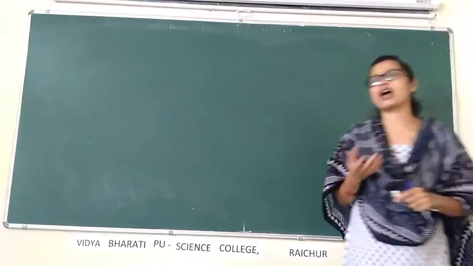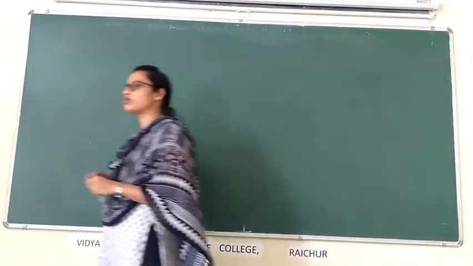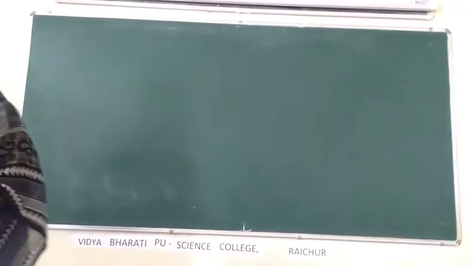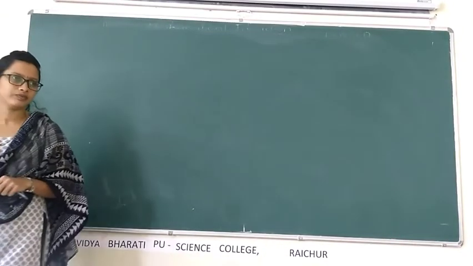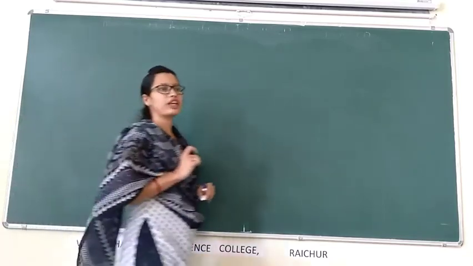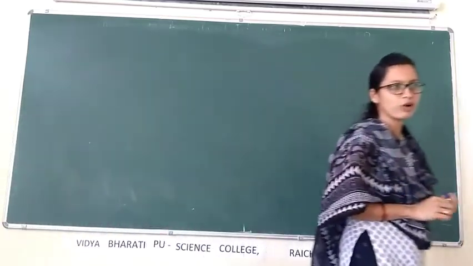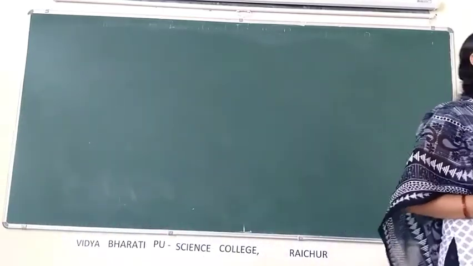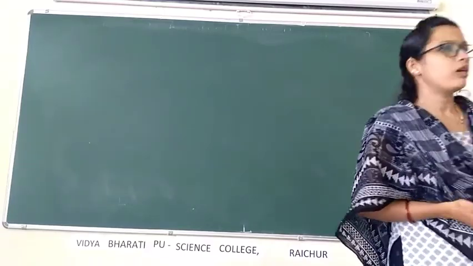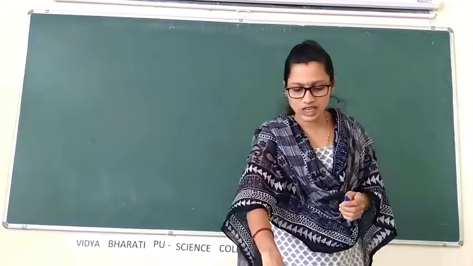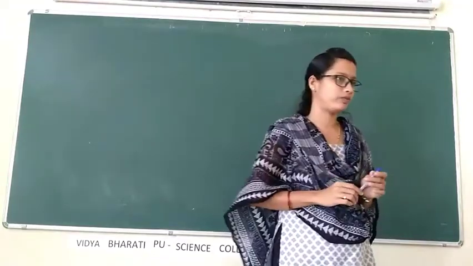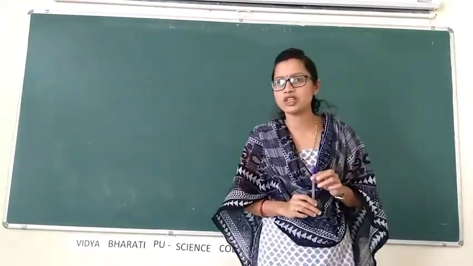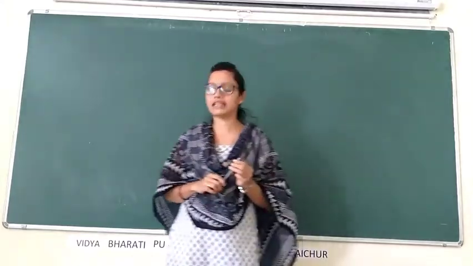Presence or absence of body cavity is also important for the classification of animals into different phyla. Body cavity is present between body wall and gut wall.